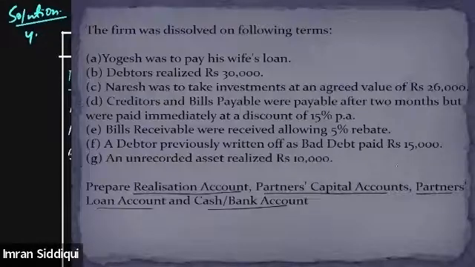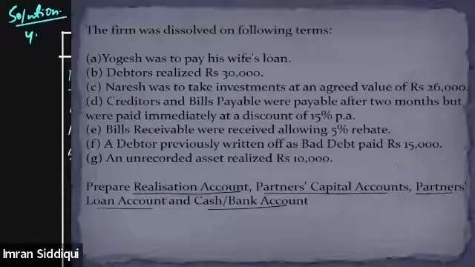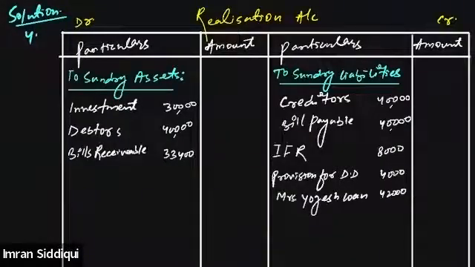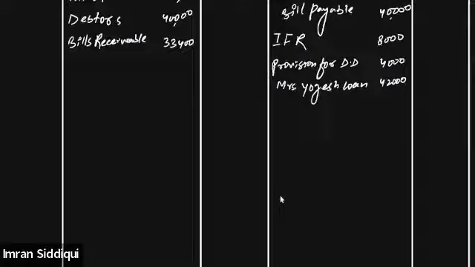Here you can see Yogesh was to pay his wife's loan, right? So let's focus on Yogesh's wife's loan. Mrs. Yogesh loan was 42,000, and basically Mr. Yogesh has committed to pay this loan. So we'll go to the realization account, and this liability will be paid off by Yogesh.